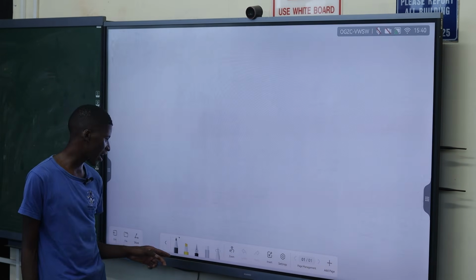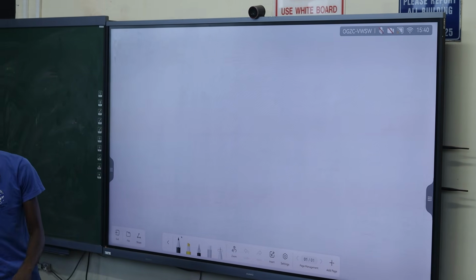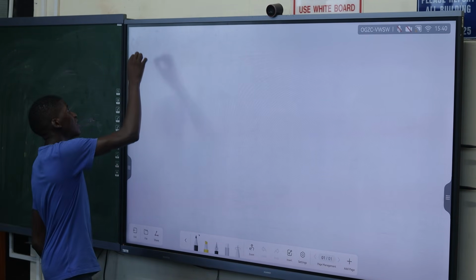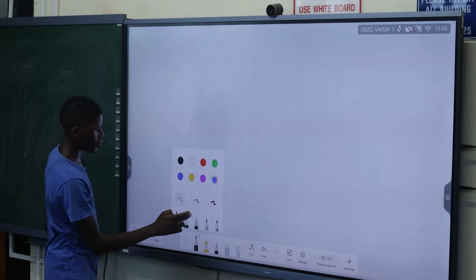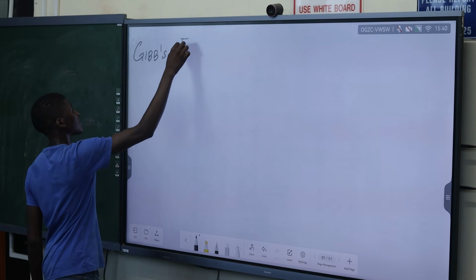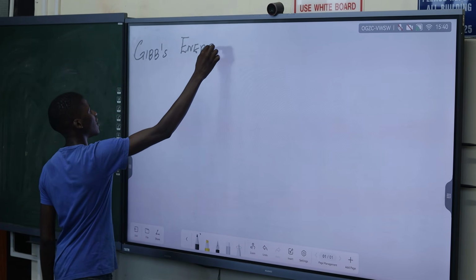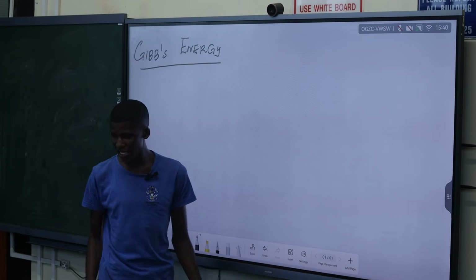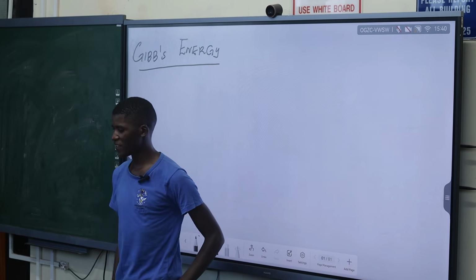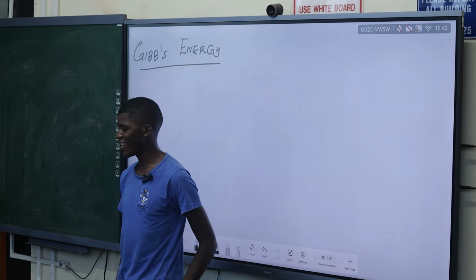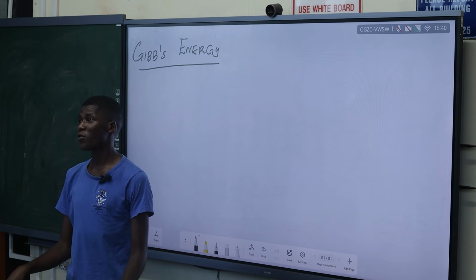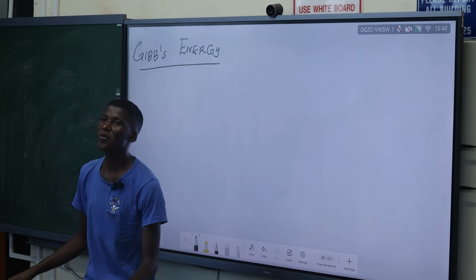Today will be enough for us to cover all concepts around Gibbs energy, concepts around chemical potential and everything like that. Okay, so let's start with Gibbs energy, the Gibbs free energy. These concepts, we started them all the way from first year level concepts, but I'll just reintroduce them a little to give brief information